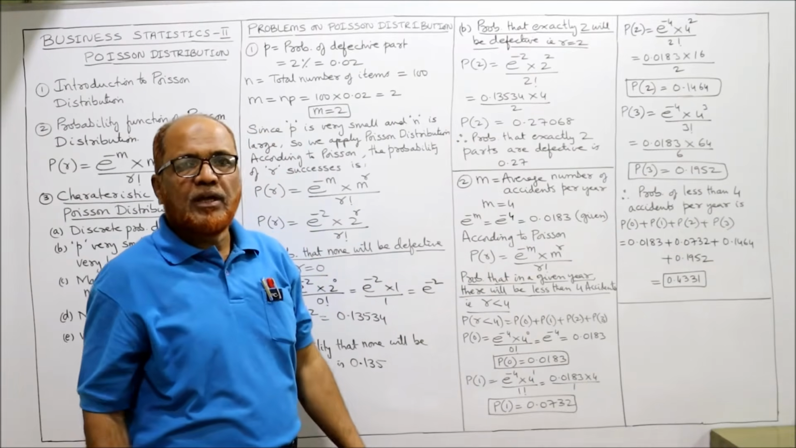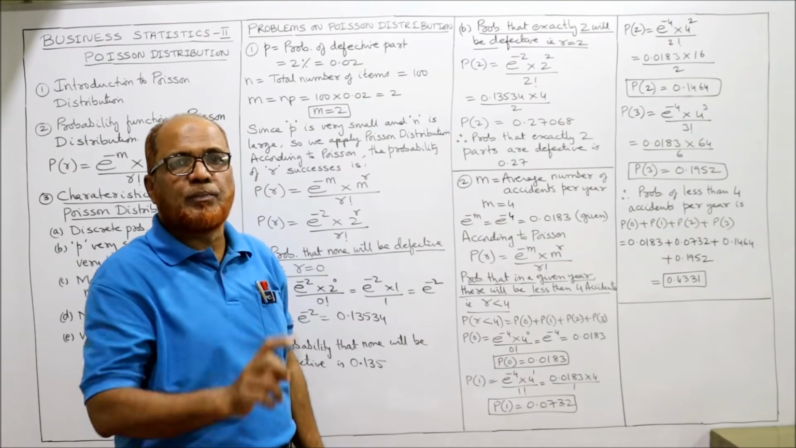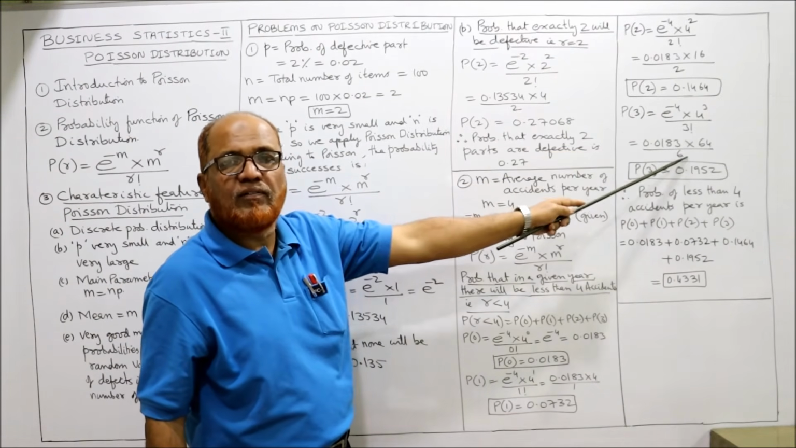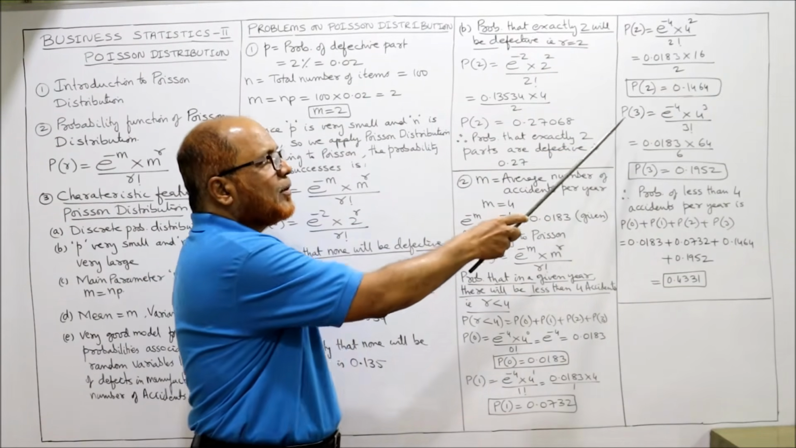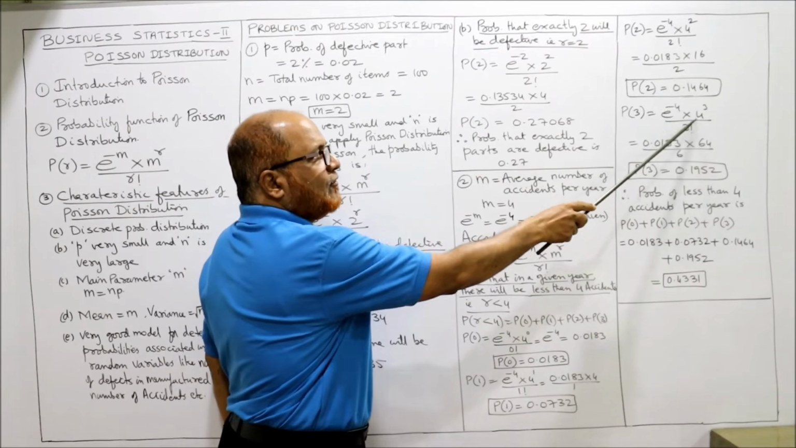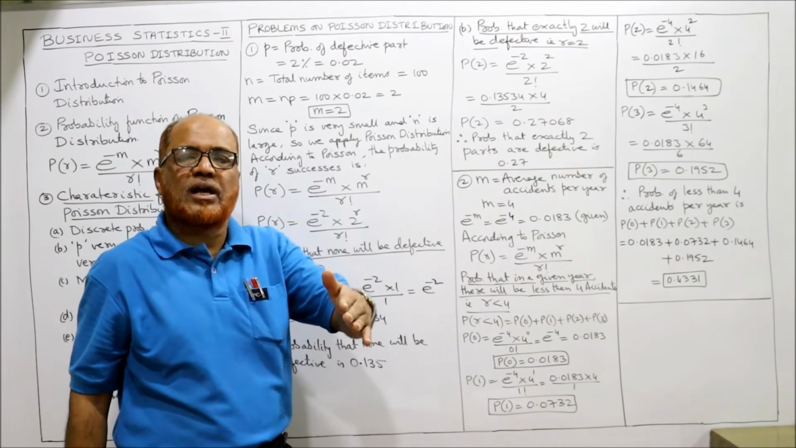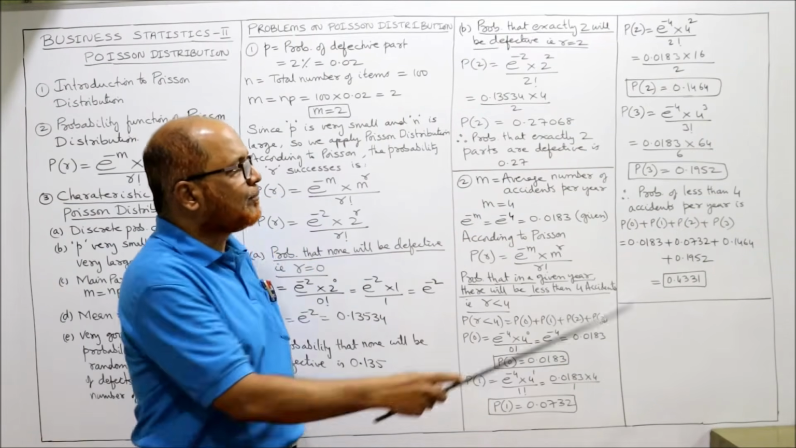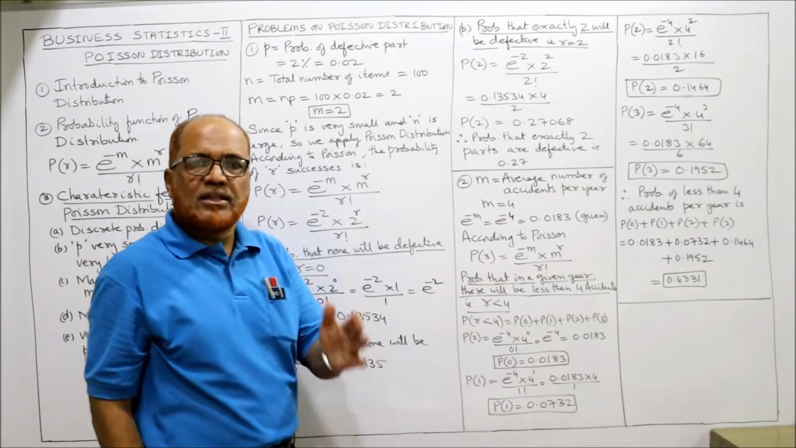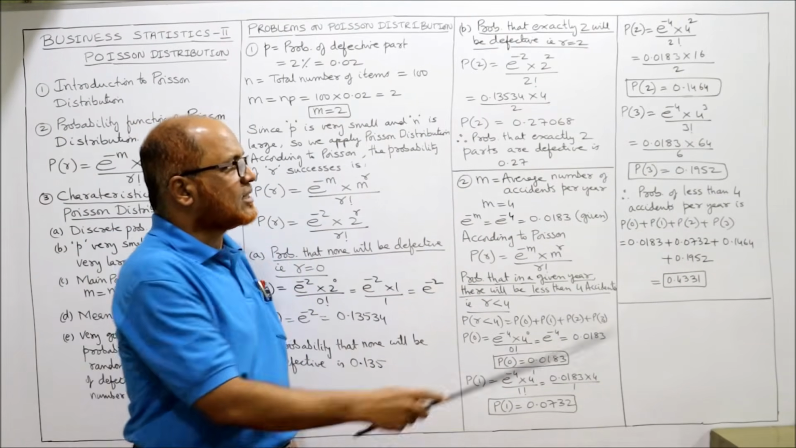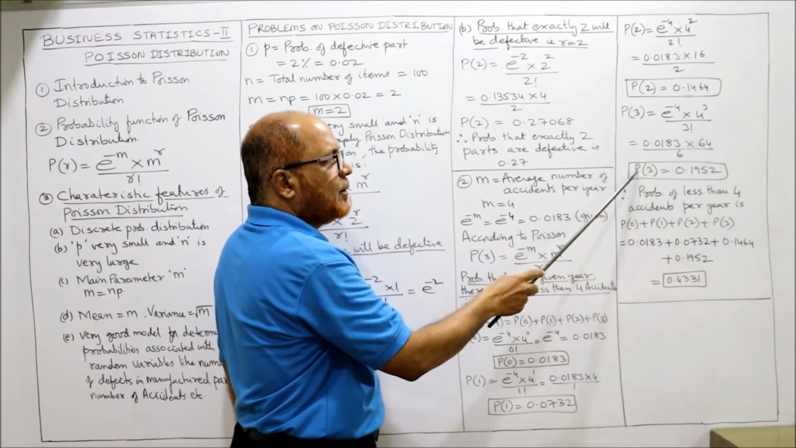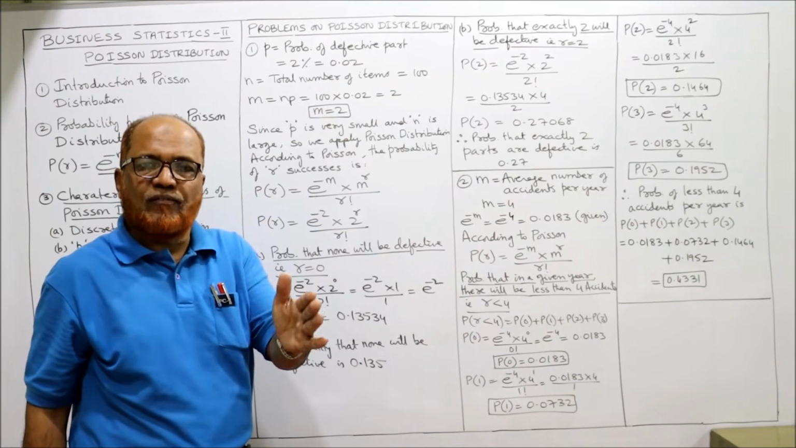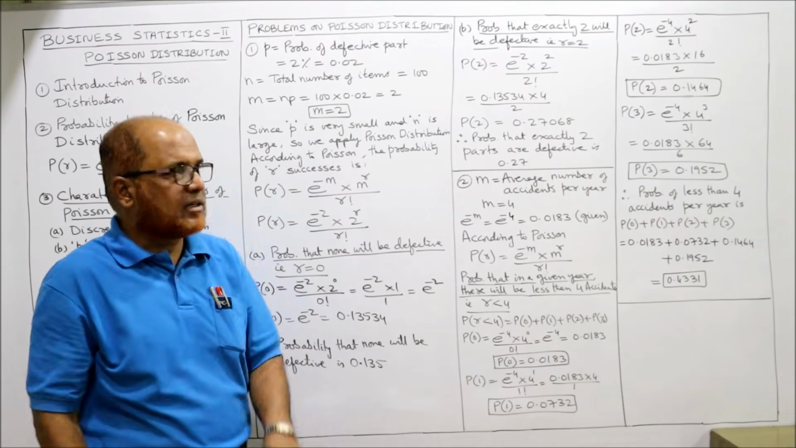Similarly P of 3, e to the power of minus 4 into 4 to the power of 3 divided by 3 factorial. So e to the power of minus 4 is 0.0183. 4 is multiplied 3 times, 4 into 4 into 4. 4 fours are 16, 16 fours are 64. 3 factorial, 3 into 2 into 1, is 6. Now you simplify, P of 3 is 0.1952. So we got P of 0, P of 1, P of 2, P of 3. All the 4 items we got.